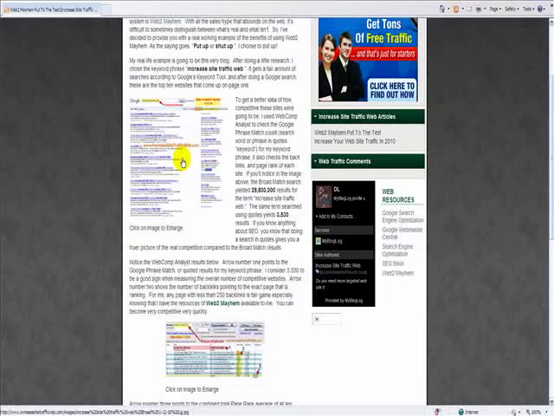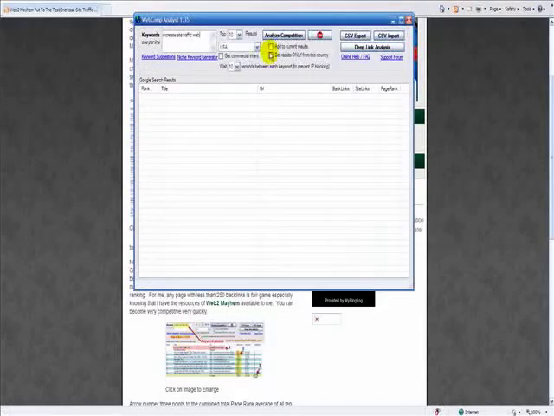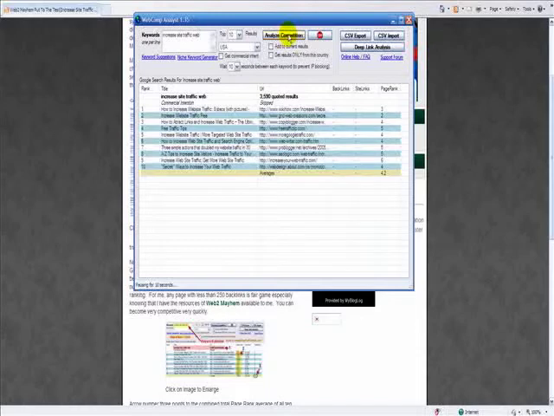So I wanted to show you that, and what I'm going to do is start a new search and show you exactly how I did that. I used Web Comp Analyst to gauge how competitive the top 10 websites are going to be for any particular niche or especially keyword. So I put my keyword in here. I want the top 10 results, the top 10 websites, and I just hit the analyze competition button. Okay, it's starting to do its thing.